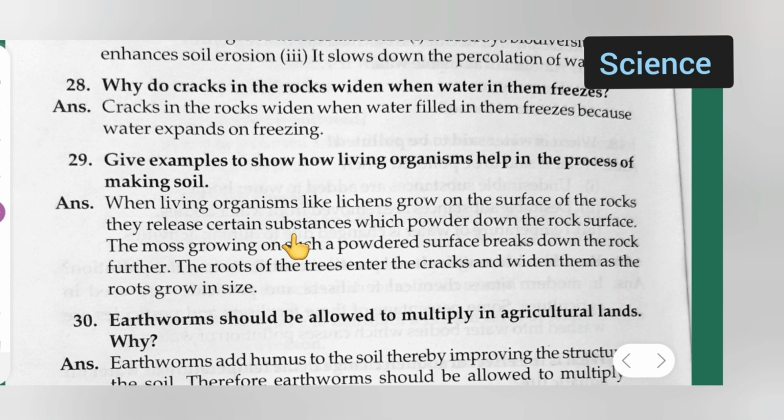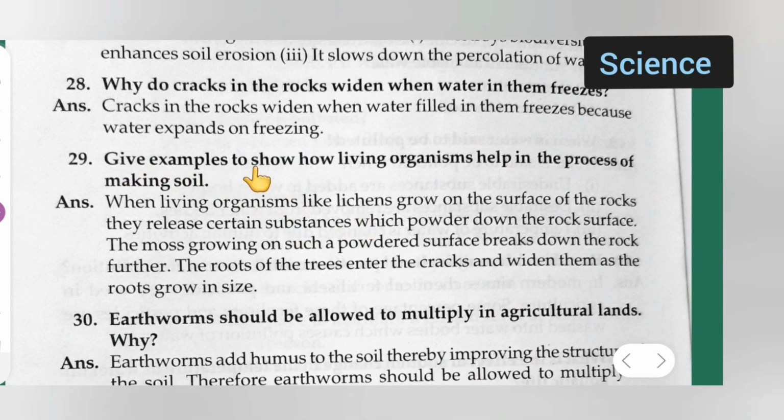Okay, next, moving further. Give an example to show how living organisms help in the process of making soil. Answer is, when living organisms like lichens grow on the surface of the rock, they release certain substances which powder down the rock surface. The moss growing on such a powdered surface breaks down the rock further. The roots of trees enter the cracks and widen them as the roots grow in size.